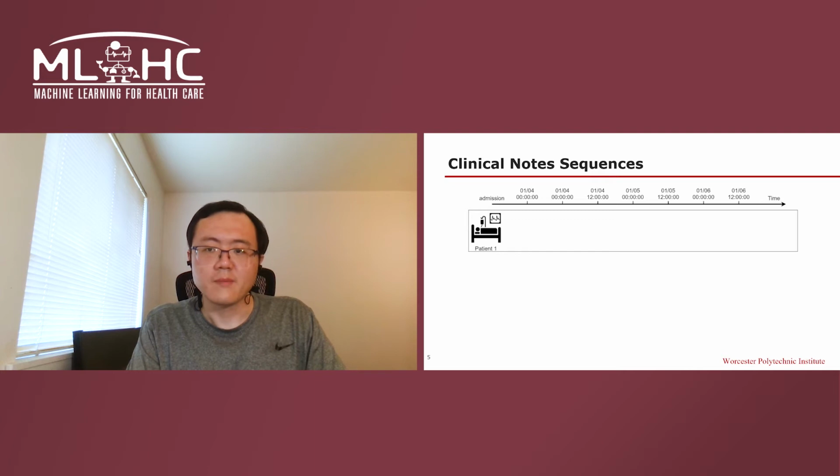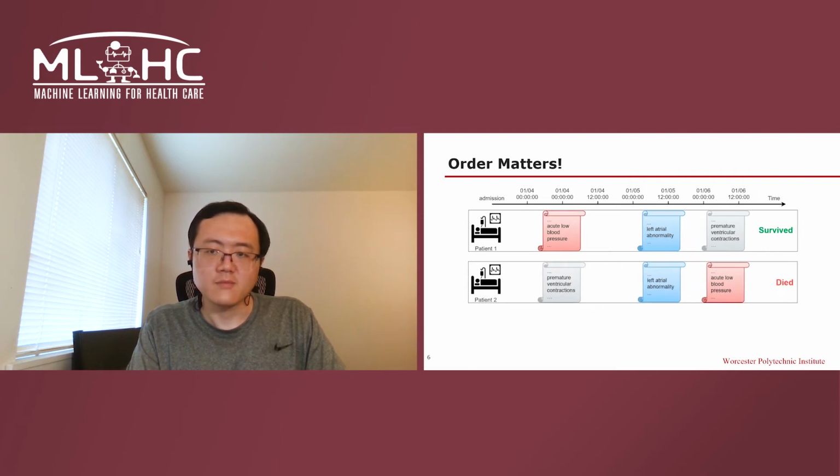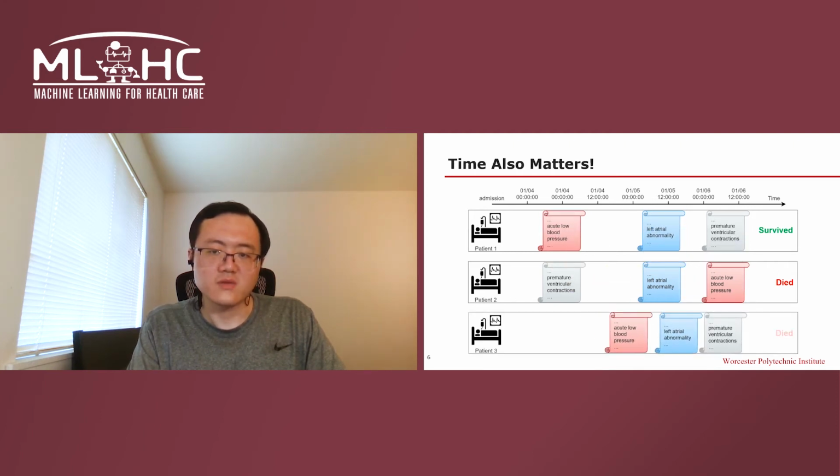As the figure shows, a patient's clinical notes compose a sequence, which is generated over time. Each of these notes consists of a sequence of words, and the patient has a clinical outcome, like pass away or survive. However, for the second patient, the note contents are the same, but the order of notes differs, so the clinical outcome becomes different. The content and order of notes of the third patient are the same as the first one, but different creation time also leads to different outcomes. It illustrates that both sequential and temporal information impact the patient's clinical outcome.